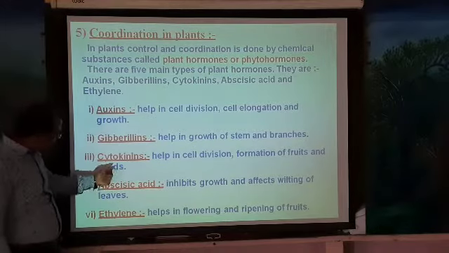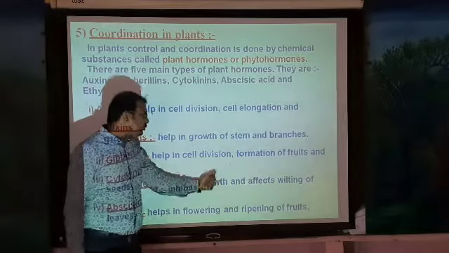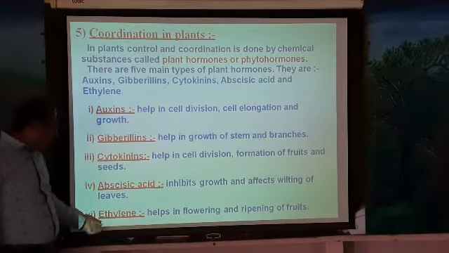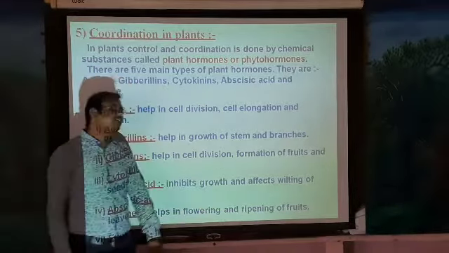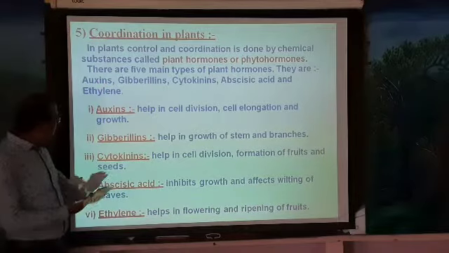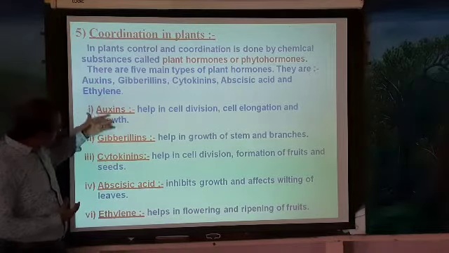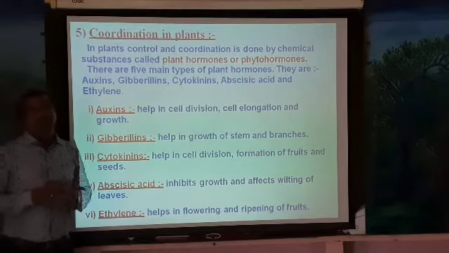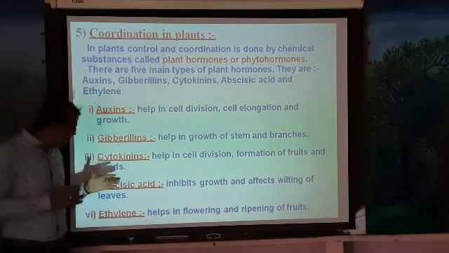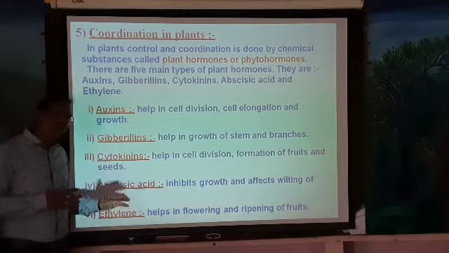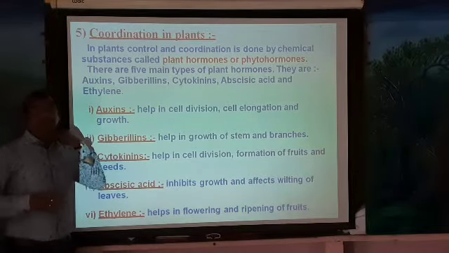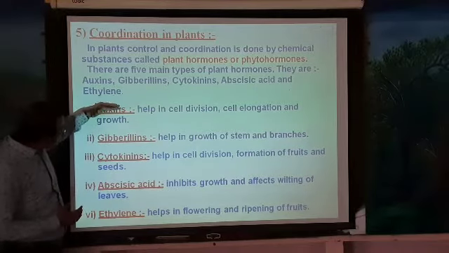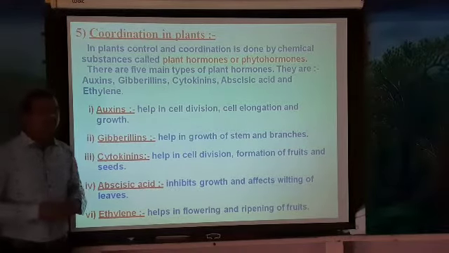The next one, abscisic acid, inhibits growth and affects the wilting of leaves. In the same way, ethylene helps in the flowering and ripening of fruits. So here you can see that auxins, gibberellins and cytokinins help in the growth of the plant body, whereas abscisic acid and ethylene do not help in the growth of the plant body. So auxins, gibberellins and cytokinins are called what?